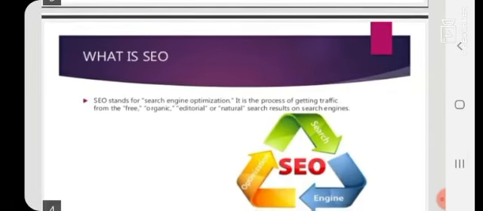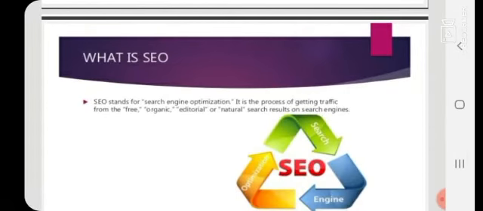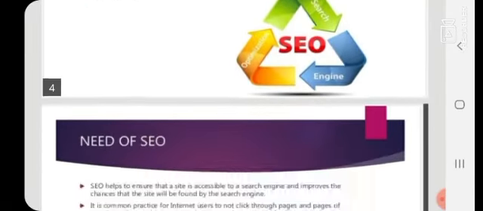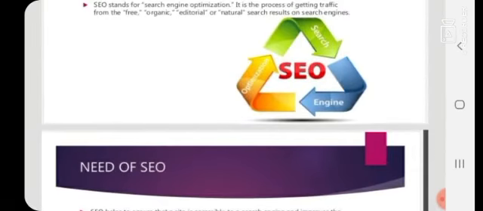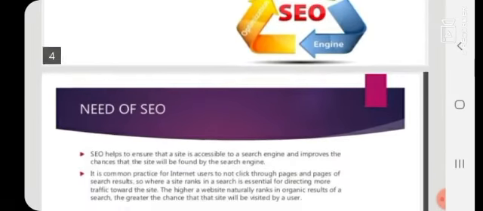So now, firstly we have to understand what is SEO. SEO is an acronym that stands for search engine optimization. It is the process of getting traffic from the free, organic, editorial or natural search results on the search engines. As you can see, figure out how it works.